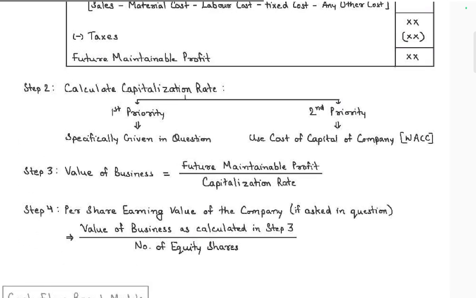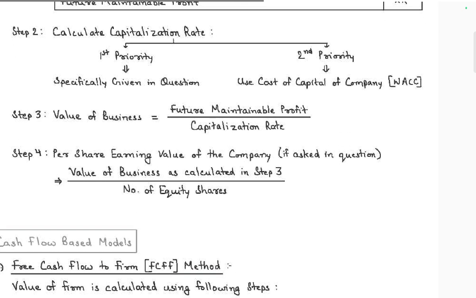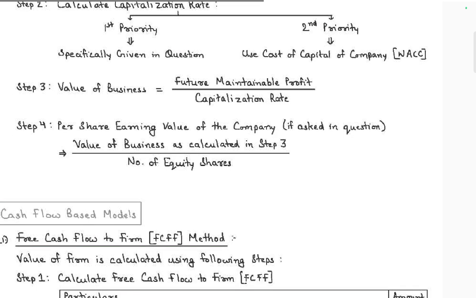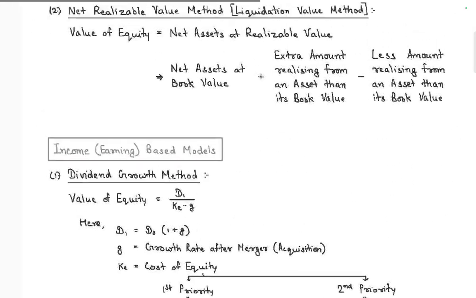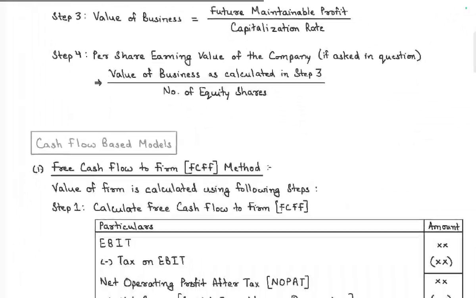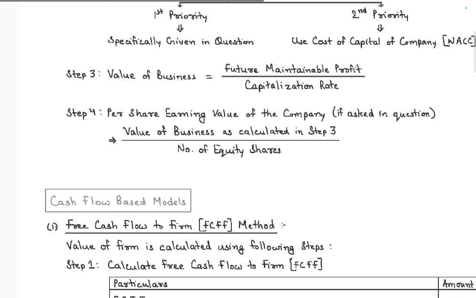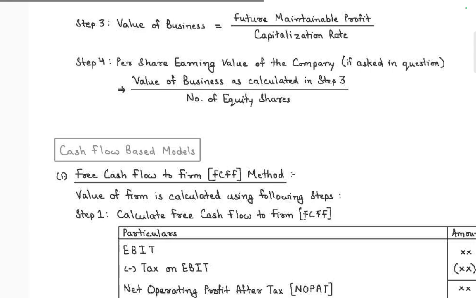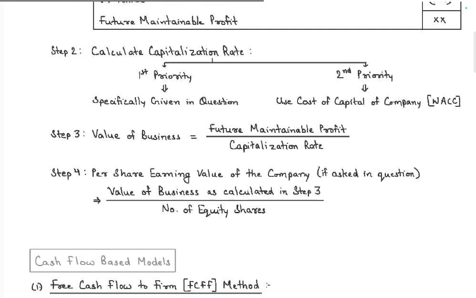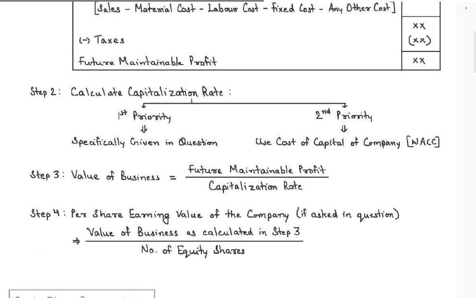So compute the capitalization rate. If it is specifically given in the question, use it; otherwise use the cost of capital of the company, WACC. The value of business is equal to future maintainable profit divided by capitalization rate. Then the share price is the value of the company from the earning value, given the question. The value of the business calculated in step 3, divided by the number of equity shares. So we divide the value of the business by the number of shares and it is done. They will give the capitalization rate. Think of the capitalization rate on profit.